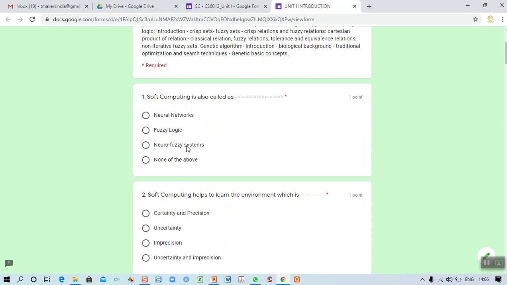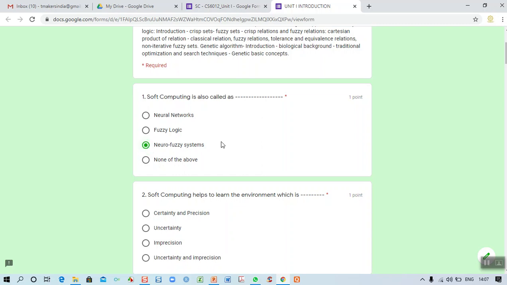If it is a neural network, we say it is a neural network. If it is fuzzy logic, it is fuzzy logic. But soft computing is a combination of neural network, fuzzy logic, and genetic algorithms. All three need not be there; any combination of these three can be integrated, and then it is called soft computing. So as far as this question is concerned, the third option is the correct answer.